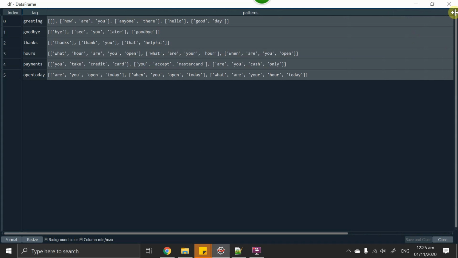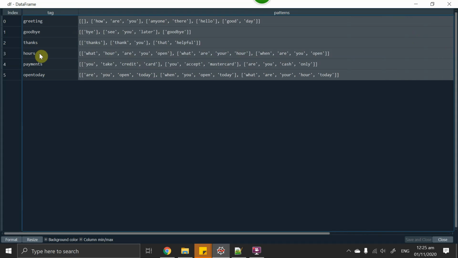The tag is now our labels and the pattern is now our features. What I want to do is make each of the lists a new line, so that "how are you" is tagged with greetings, then "anyone there" in a second line tagged greeting, and "hello" third line greetings, "good day" fourth line greetings, "bye" fifth line goodbye, "see you later" sixth line goodbye.